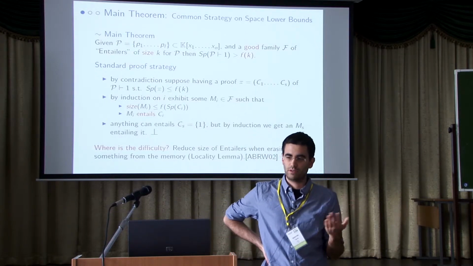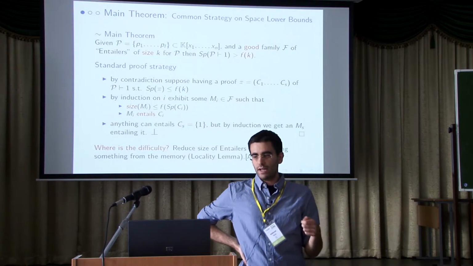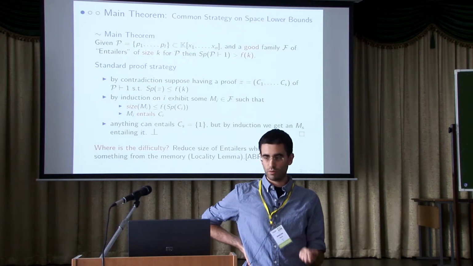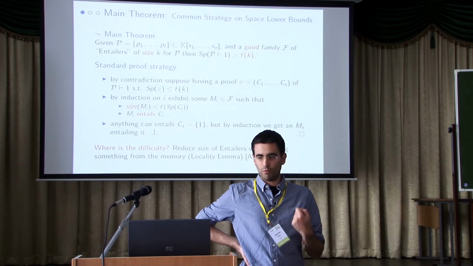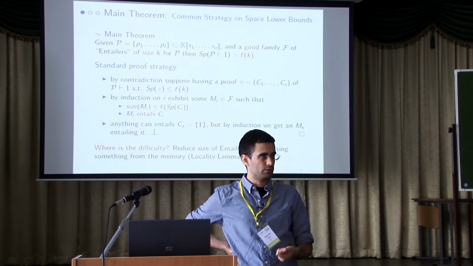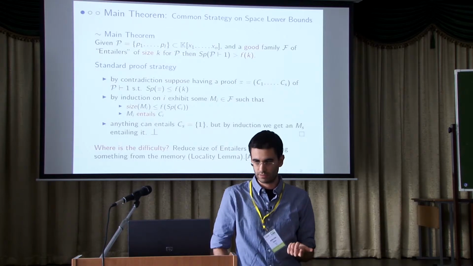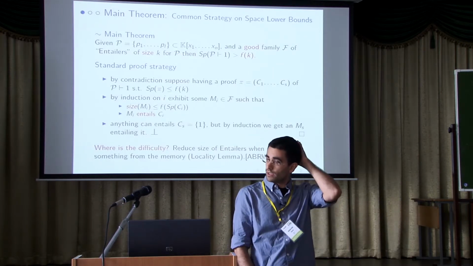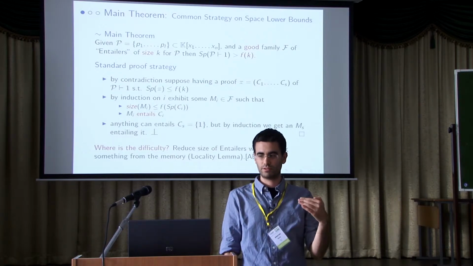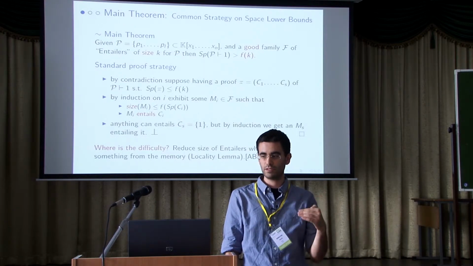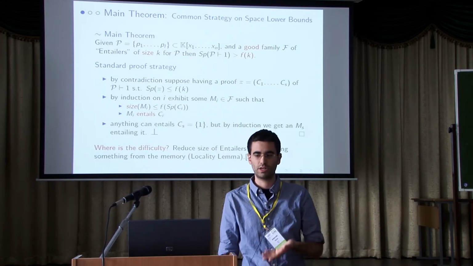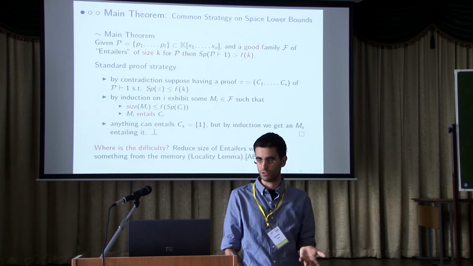Suppose we have this; it's not easy to do, clearly. Then we obtain that the last memory configuration, that is the polynomial 1, we cannot entail it. I mean, we cannot have some zeros of the polynomial 1. We cannot map the polynomial 1 into some proper ideal or something like this. But by induction, suppose we are able to prove that for every memory configuration we have some object from this family that entails it, so we obtain some object that entails the last memory configuration. And this is a contradiction.